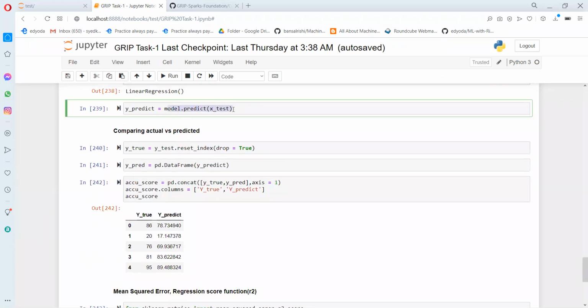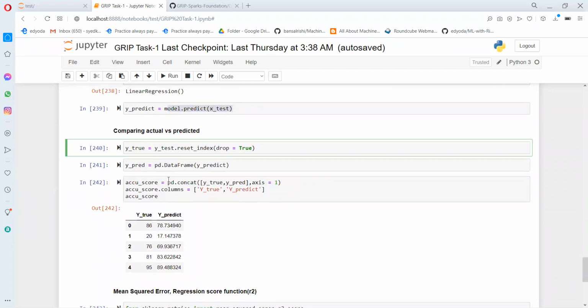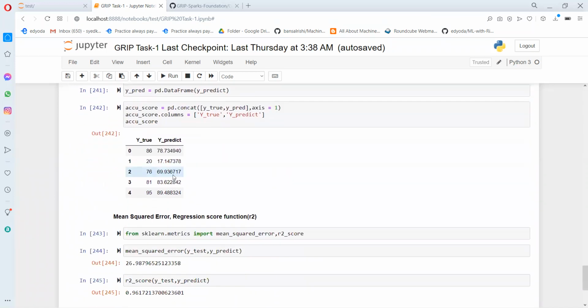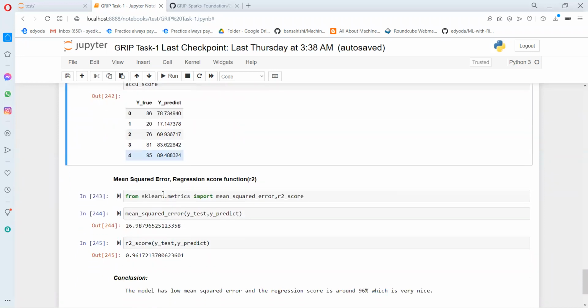This is the prediction made by the model. Now let's compare the actual value with the predicted value. You can see here, this is the true value and this is the predicted value. It's almost the same, there is a slight difference, but the model has predicted accurately.